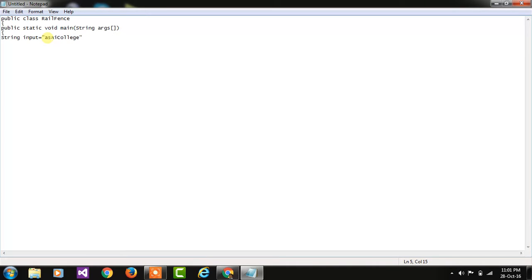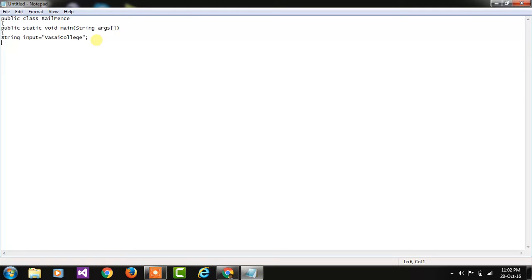Why is V capital here? Because there is more than one type of keyword. So you have to write Vasai, which is one word, and College, which is another word. Vasai is your first word and College is your second word. You have to combine these two words. Here Vasai has V capital and College has C capital. Okay friends, then inverted comma, enter.